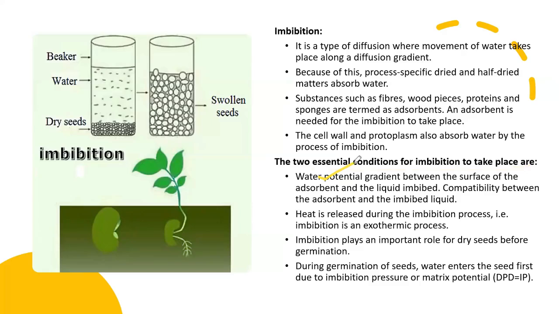There are two essential conditions for imbibition to take place. Number one, a water potential gradient between the surface of the absorbent and the liquid imbibed. Number two, compatibility between the absorbent and the imbibed liquid. Heat is released during the imbibition process. That is, imbibition is an exothermic reaction. Exothermic reaction means that when water moves inside of the body, it produces heat. During the germination of the seeds, water enters the seed first due to the imbibition pressure potential, known as the IP.